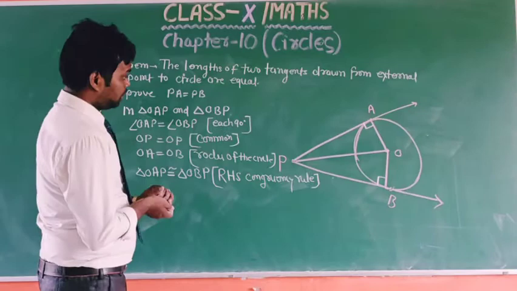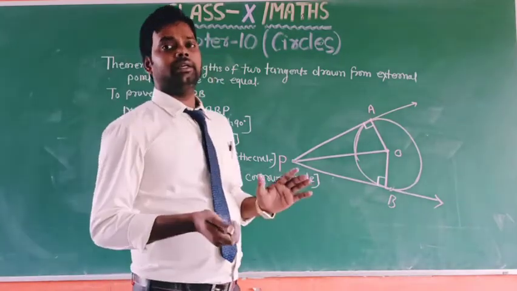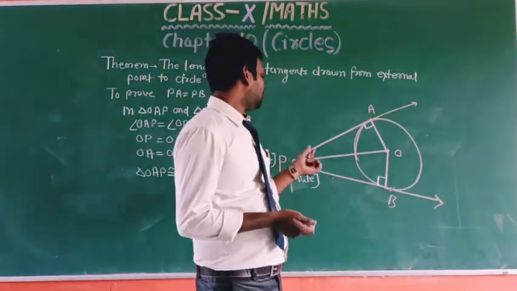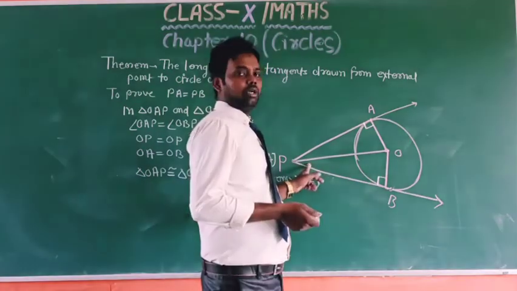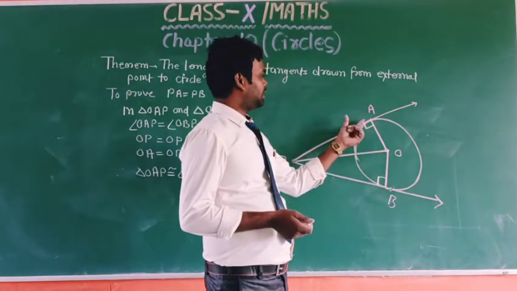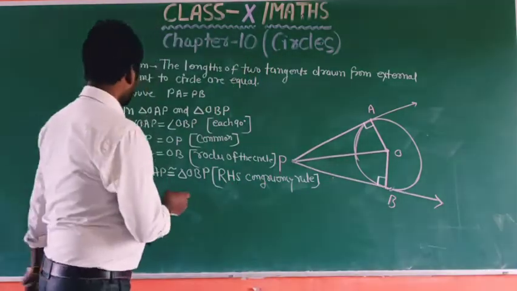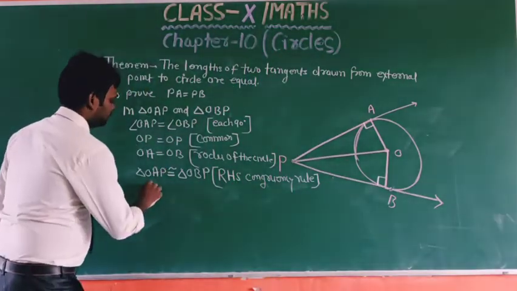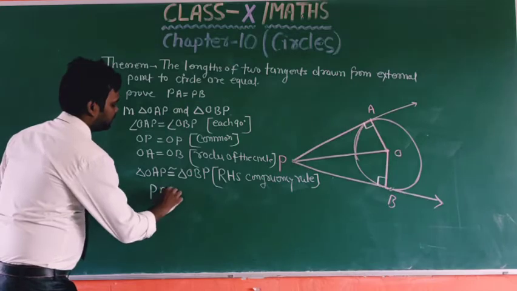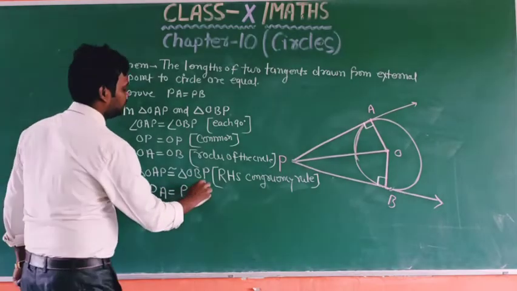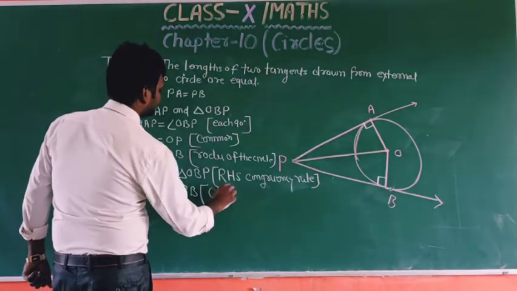Okay, so this means all remaining three parts are also equal, meaning this angle is equal, this angle is equal, and PA equal to PB. So therefore the length PA equal to PB by CPCT.